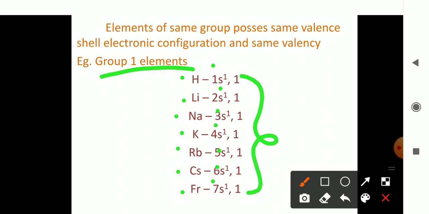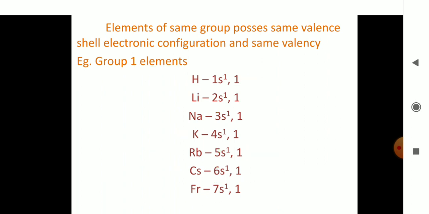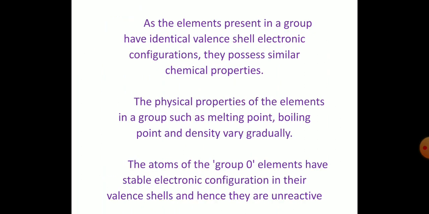All the elements starting from hydrogen to francium, their valency is 1. So with this, we can conclude the elements of the same group possess similar outer electronic configuration, and also their valency will be the same. If you take any group of elements, for example the second group, then their valency will be two, and so on. Okay, so elements of the same group possess the same valence shell electronic configuration, and also the same valency.